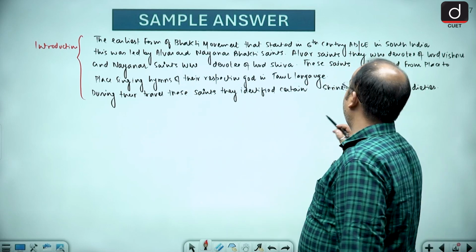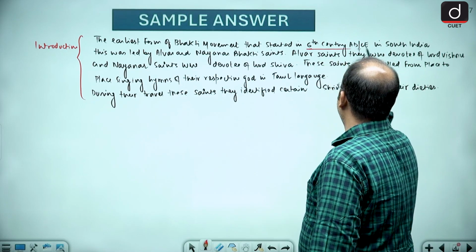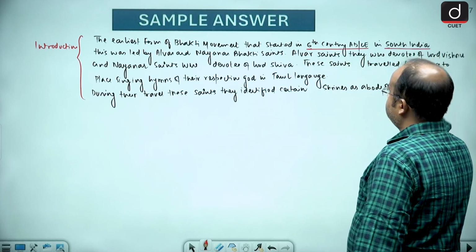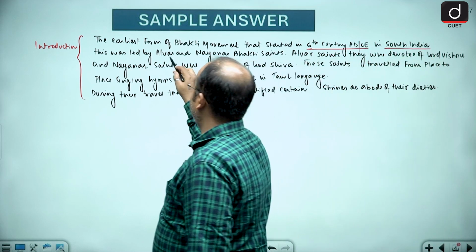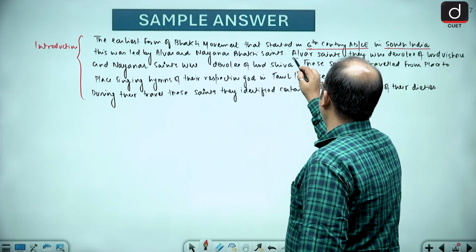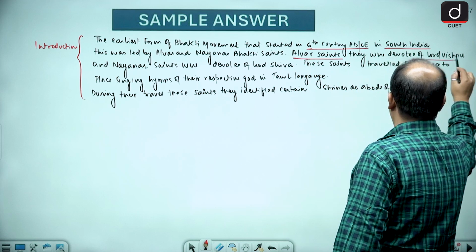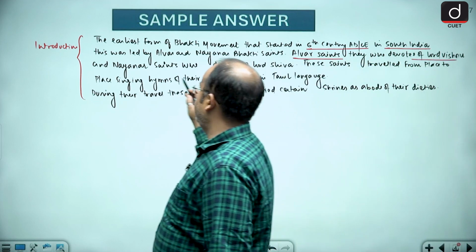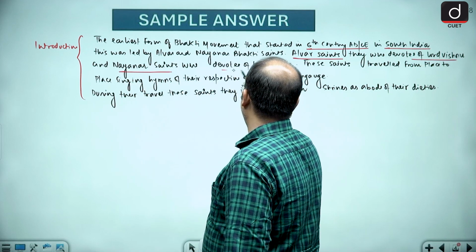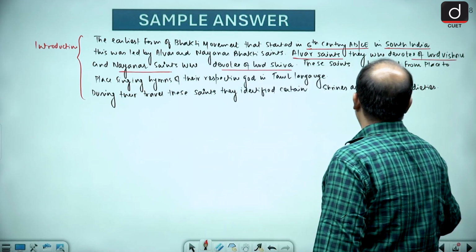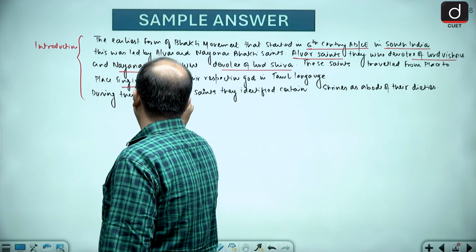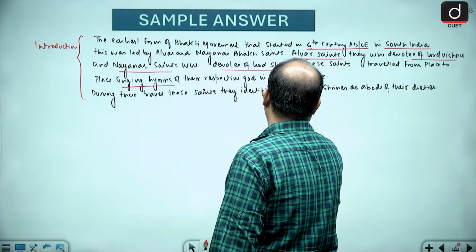The earliest form of bhakti started in 6th century AD or CE in South India by Alwar and Nayanar Bhakti saints. The Alwar saints were devotees of Lord Vishnu, whereas Nayanar saints were devotees of Lord Shiva. They traveled from place to place singing the hymns of their respective god in Tamil language.